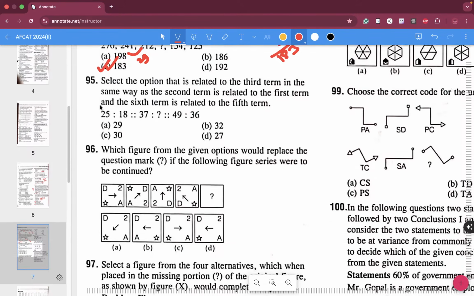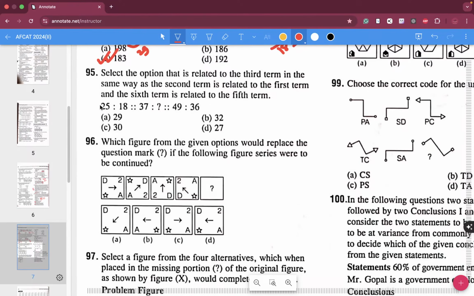Select the option that is related to the third term in the same way as the second term is related to the first term, and the sixth term is related to the fifth term.